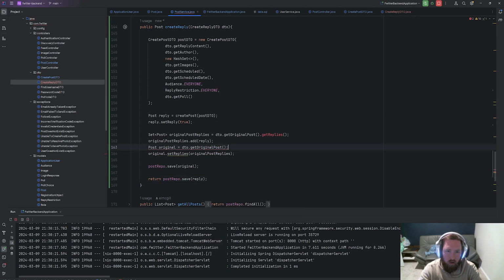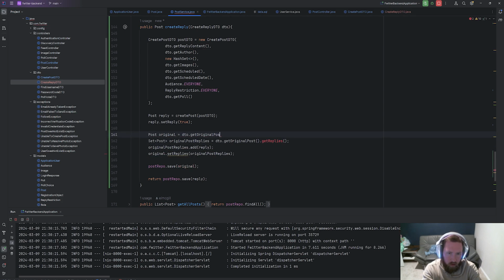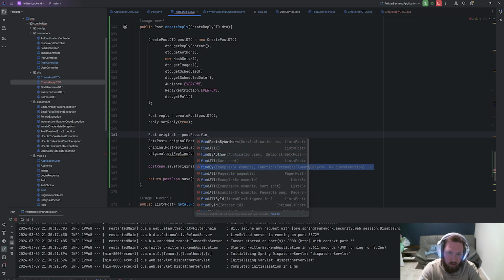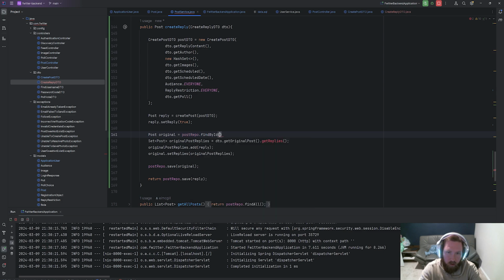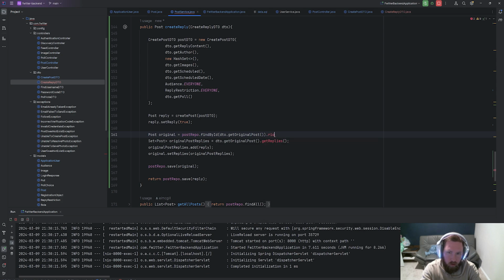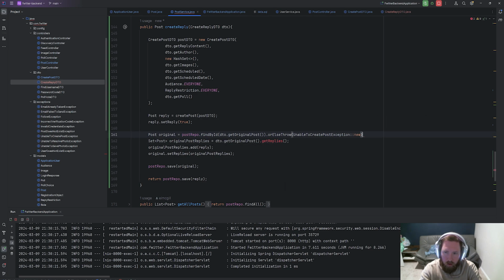So now instead of original, we'll say post original is equal to post repo dot get by ID. Might be find by ID. Find by ID, and we'll pass in the DTO dot get original post dot or else throw, I guess. And we'll say unable to save post or create post exception for now. Probably should be like a 404 or something.